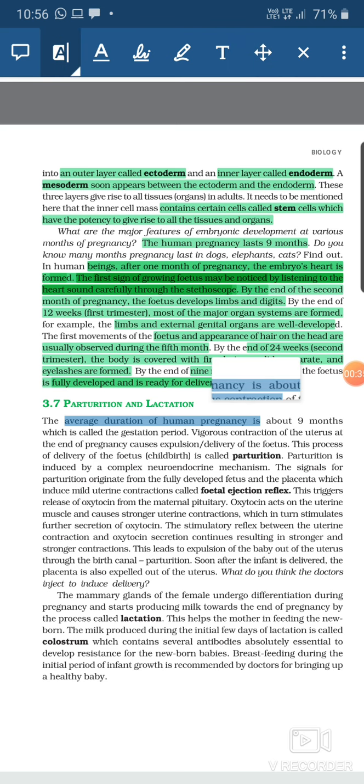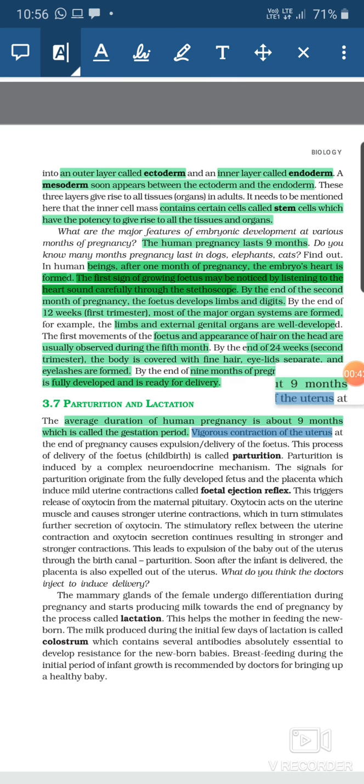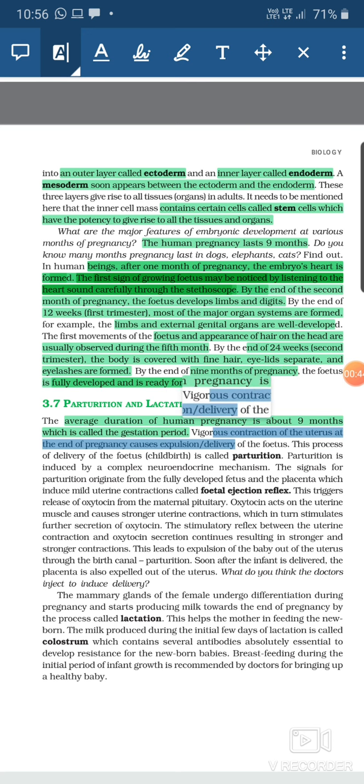The average duration of the human pregnancy is about 9 months, and it is known as the gestation period. Vigorous contraction of the uterus occurs at the end of the pregnancy, and this causes the expulsion of the fetus, or the delivery of the fetus. Childbirth is known as parturition. Now, parturition is induced by a complex neuroendocrine mechanism.